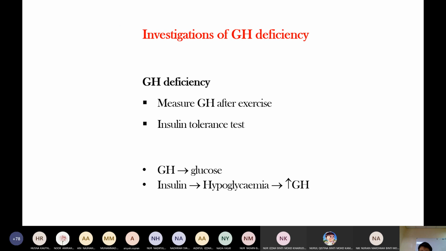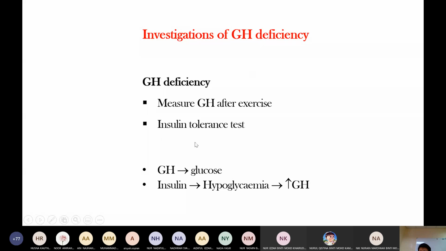It's the same for growth hormone deficiency. Growth hormone releases glucose, so insulin-induced hypoglycemia increases growth hormone production. How do we do hypoglycemia? Insulin causes hypoglycemia, and hypoglycemia increases growth hormone production. Now the patient has growth hormone deficiency, and we need to determine whether it is due to other conditions or to the anterior pituitary. So how do we do the insulin tolerance test?